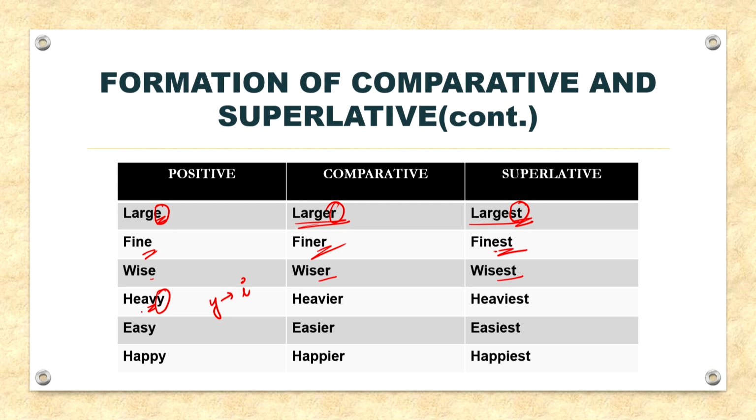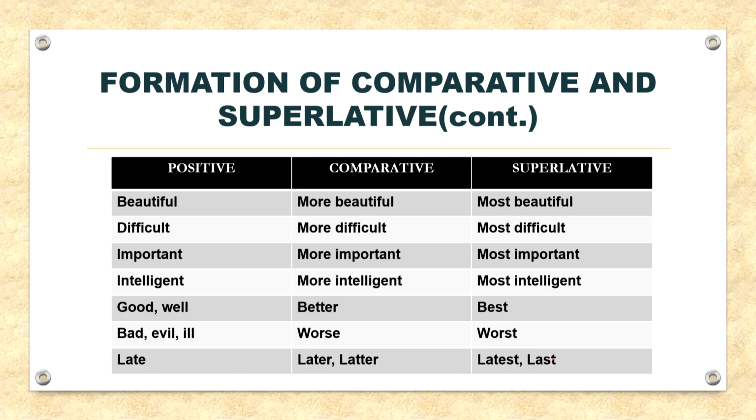For example, heavy, so we have changed y into i and then added er in front of it to form the comparative. Similarly, again we have changed y into i and added est to form the superlative. Hence, the final result would be heavy, heavier, heaviest. Similarly, easy, easier, easiest, happy, happier, happiest, and so on.